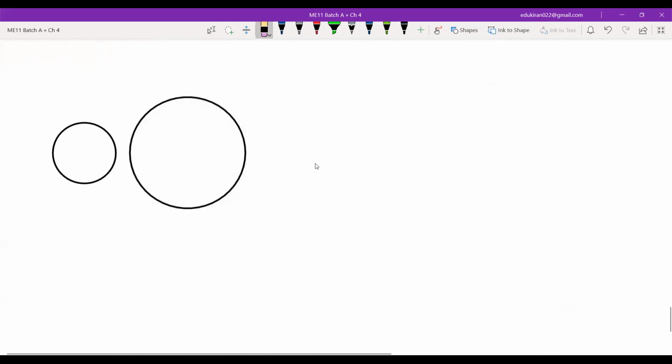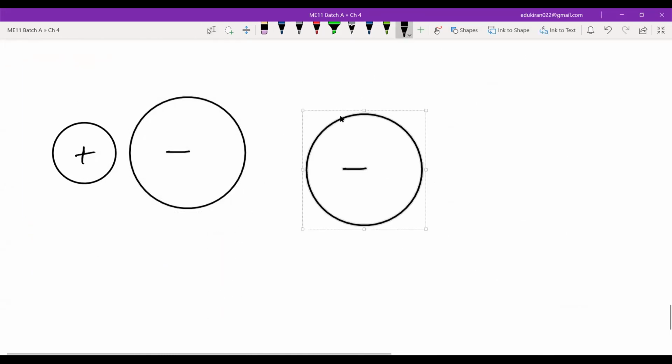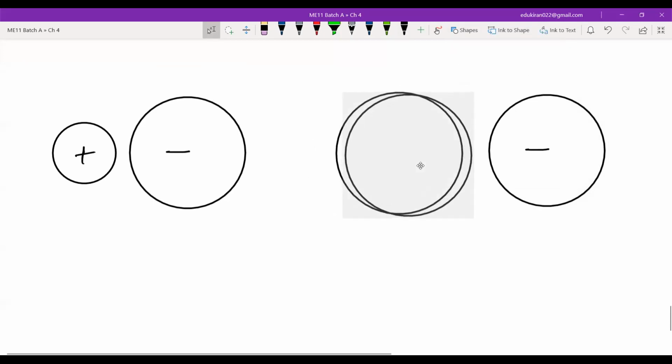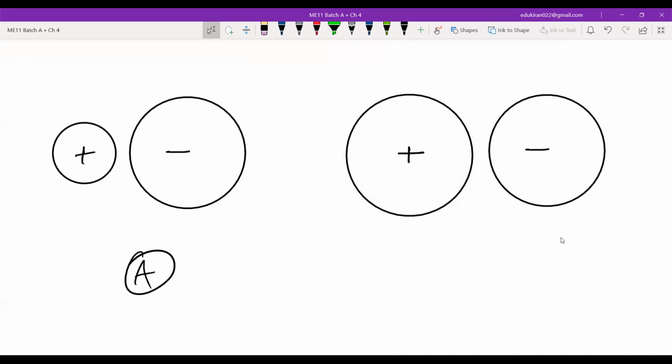This is one, and let's suppose that this is the same anion here. But you have a large size of cation. Now what do you think? Which can polarize more easily?